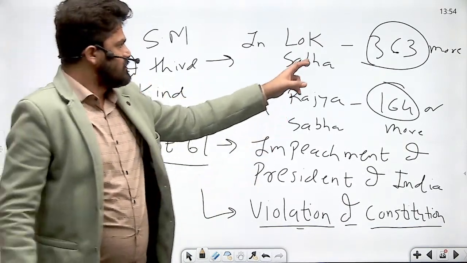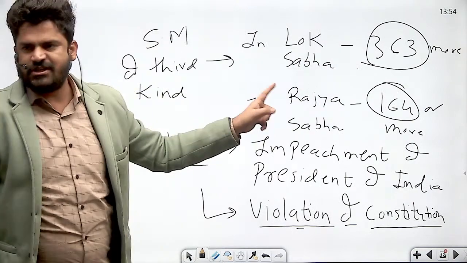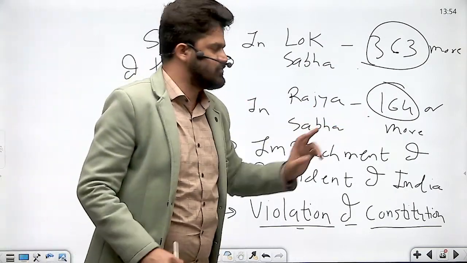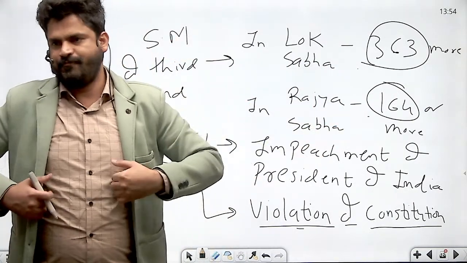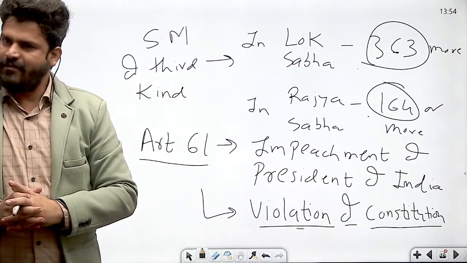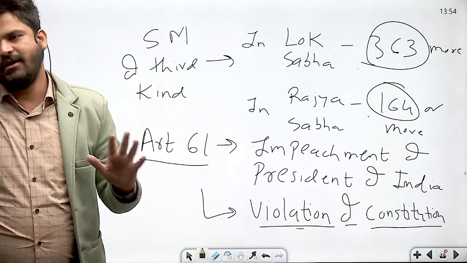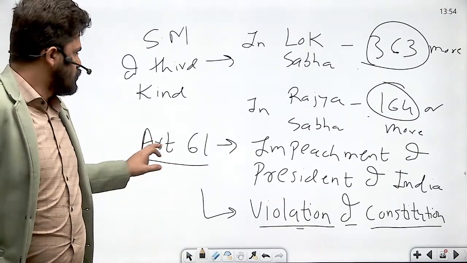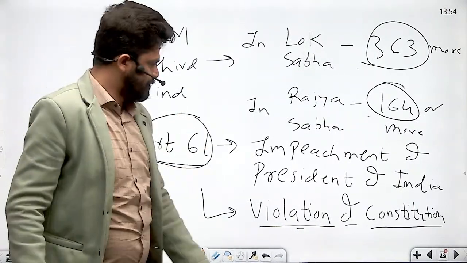It requires support of at least 363 members in Lok Sabha and at least 164 members in Rajya Sabha. They must vote in favor of that resolution. And this is the toughest majority which is mentioned under Constitution, that is Article 61.